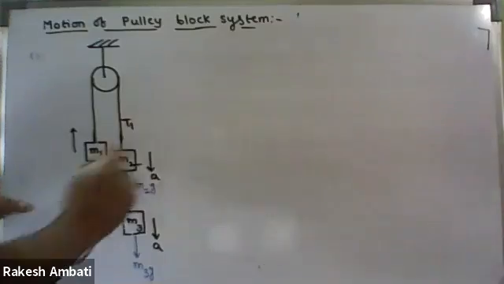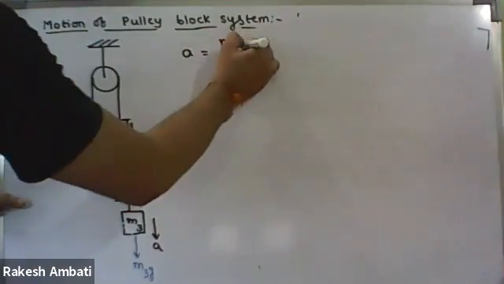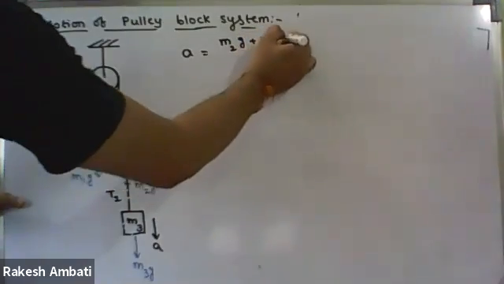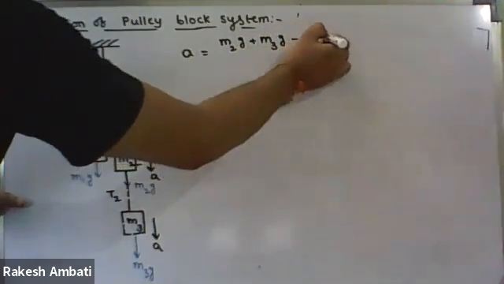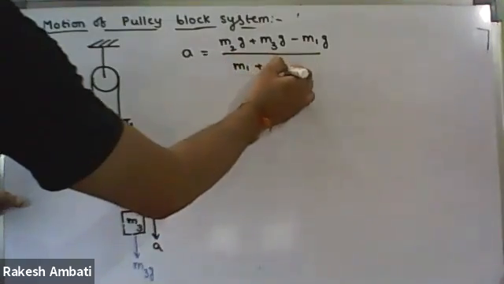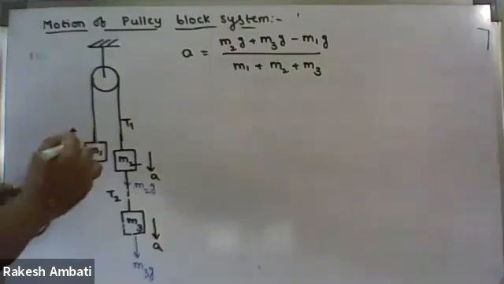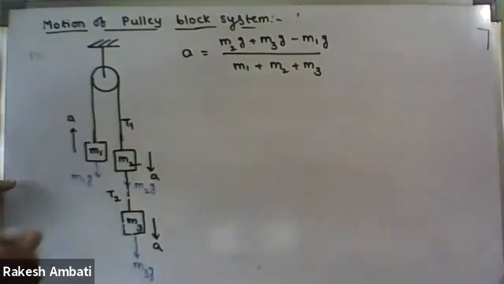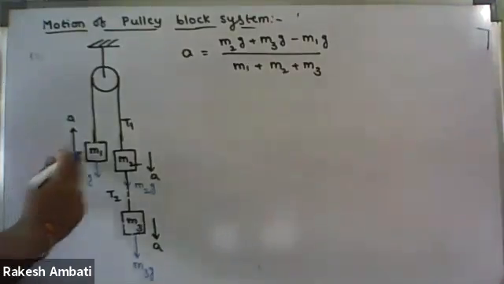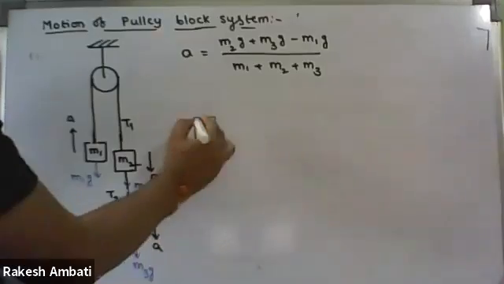Okay, so now we got acceleration, and what is the acceleration formula we have? M2G plus M3G minus M1G upon, in the denominator, the sum of the masses, M1 plus M2 plus M3. Now what is the process to find the T1 and T2 tension forces? For example, if we take the M1 block, I will draw the free body diagram and the dynamic equation. That's it.